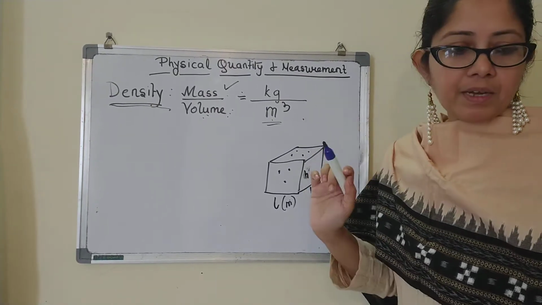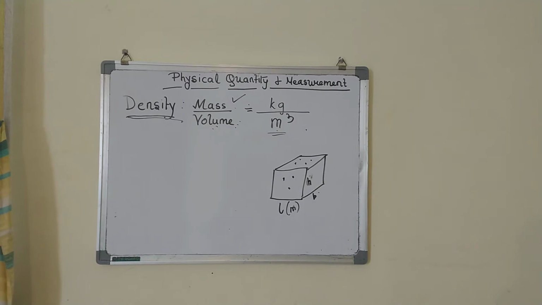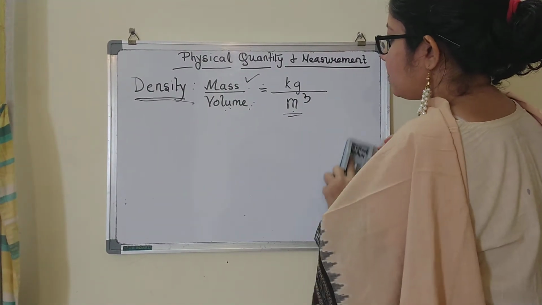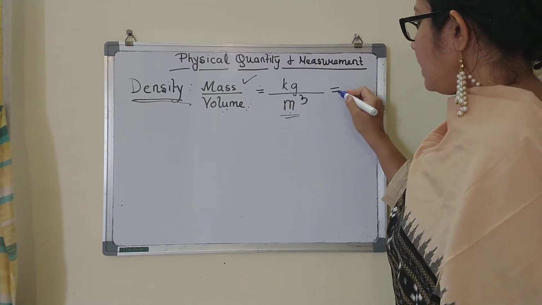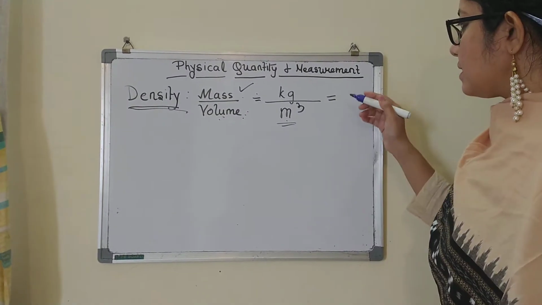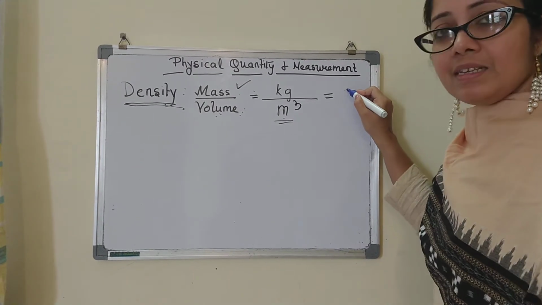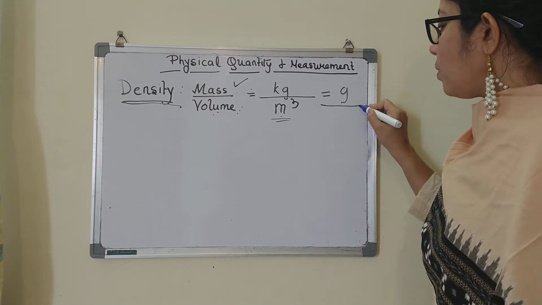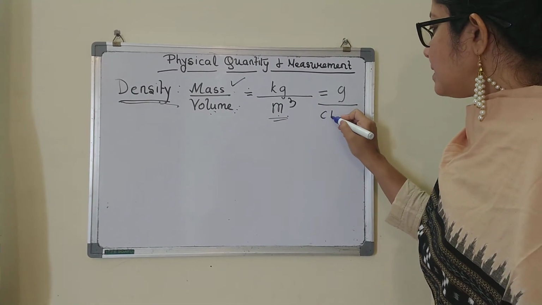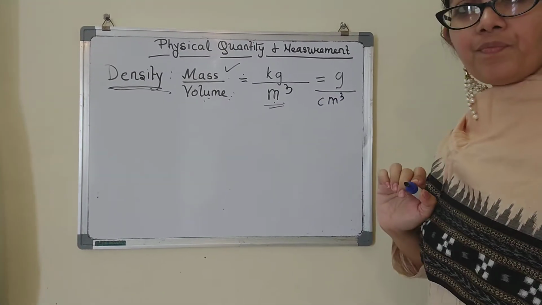Now, this is a bigger unit. What about the smaller units? There are some smaller units too. For example, in a smaller unit system like CGS, mass will be in gram. And volume will be in centimeter cube.